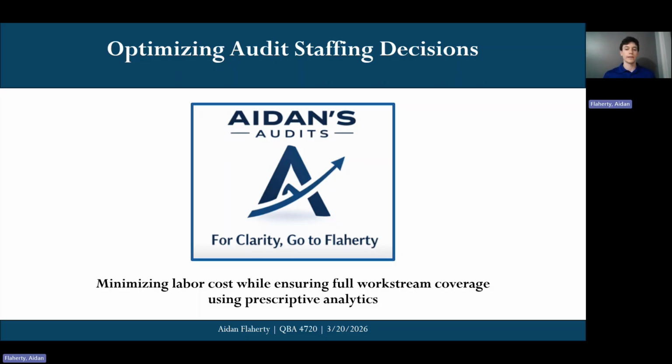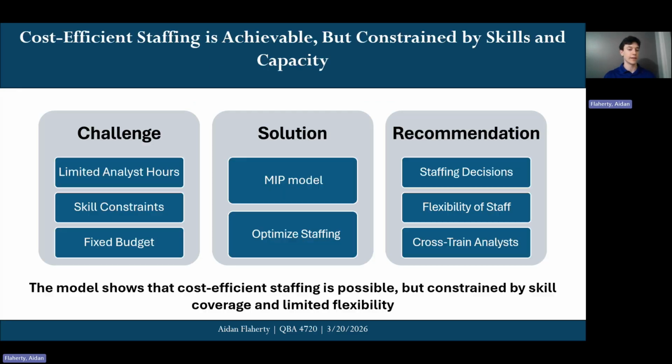And the goal of this project is to determine how to assign audit analysts to work streams in a way that both minimizes labor cost while also still ensuring that all the required work is completed. And I did this using prescriptive analytics.